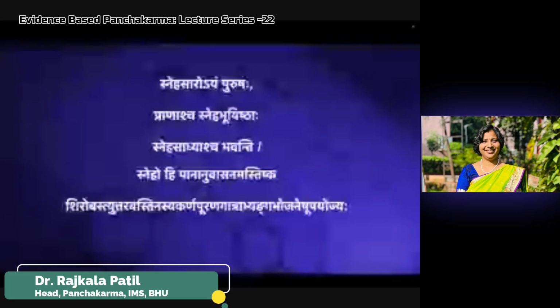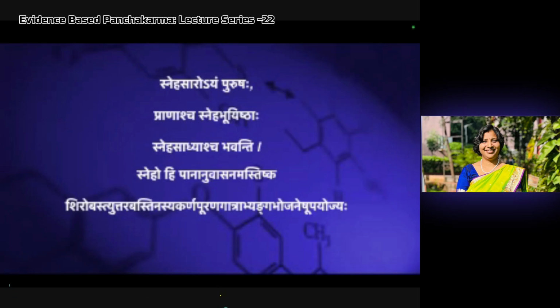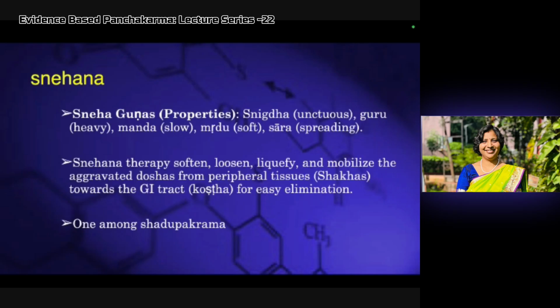Sneho hi Pana Anuvasana Mastishka. Where do we use Sneha? In Pana, Snehapana, in Anuvasana, in Mastishka, that is Shirobhanga, Pichu, Basti, Dhara, Shirobasti, Uttarabasti, Nasya, Karnapuran, Gatra Abhyanga, that is local Abhyanga, and Bhojaneshu Upayojaha. In all these ways, we use Sneha. So if you know the basics of how to use Sneha, it will be applied in all these procedures. So what is Snehana?